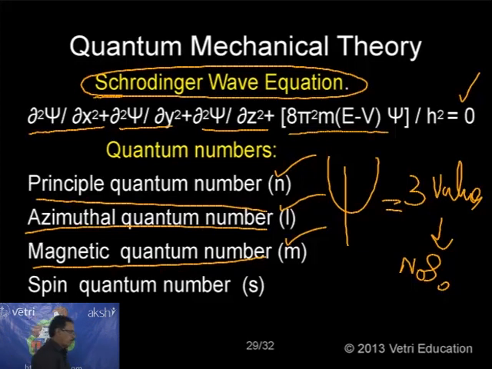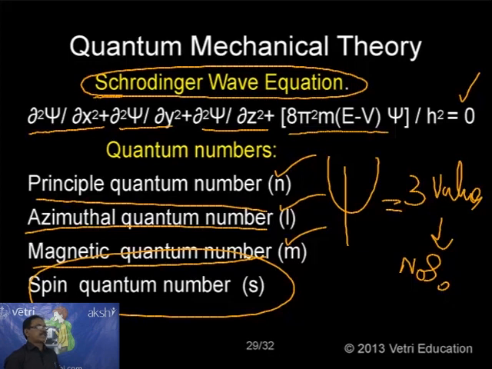Then next you can raise the question: what about the spin quantum number, how does it come? Here I just want to give an idea; I will explain again in another lecture. The spin quantum number is obtained from spectroscopy. It is not obtained from the Schrödinger wave equation. It is an experimental quantity obtained from spectra. With the help of H1 NMR and C13 NMR values, we can predict the spin quantum number.